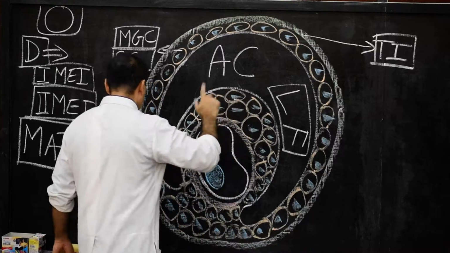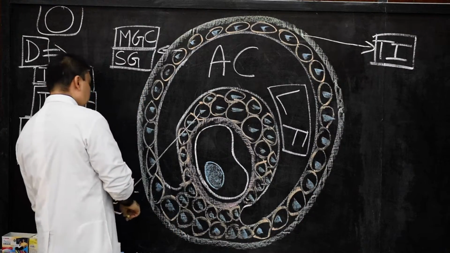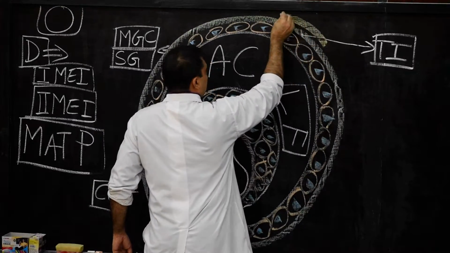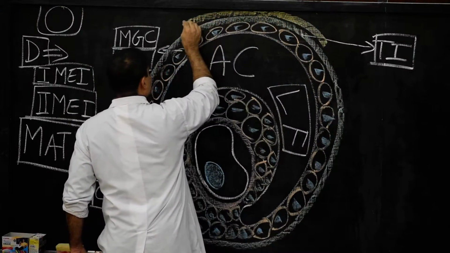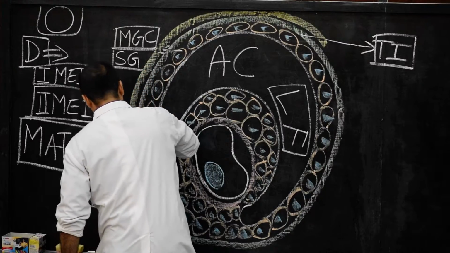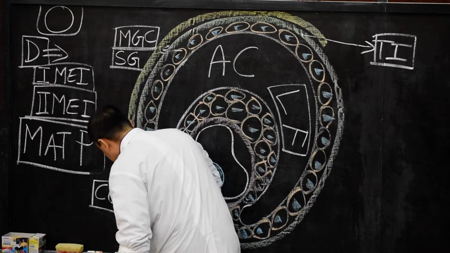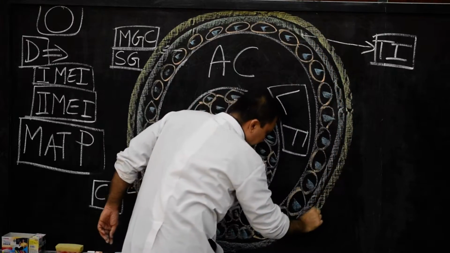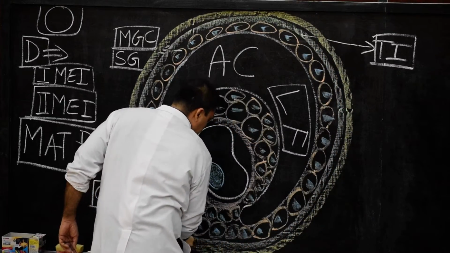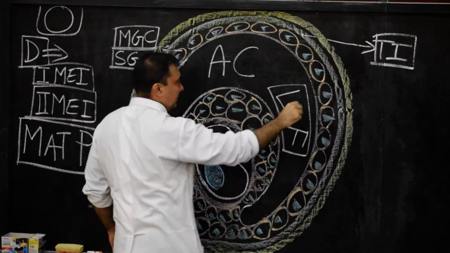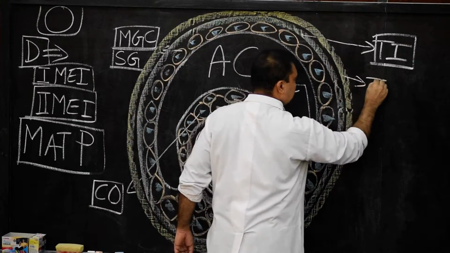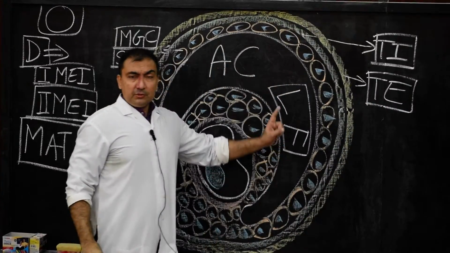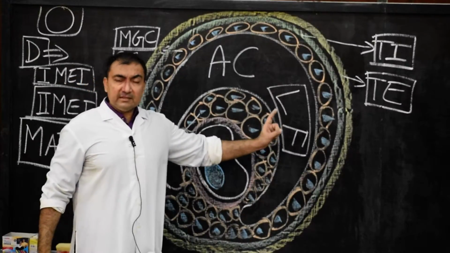The outer layer I will draw in yellow color, and this outer layer will be known as theca externa. It is more of a fibrous layer. So here we will mark this as theca externa, a fibrous layer.